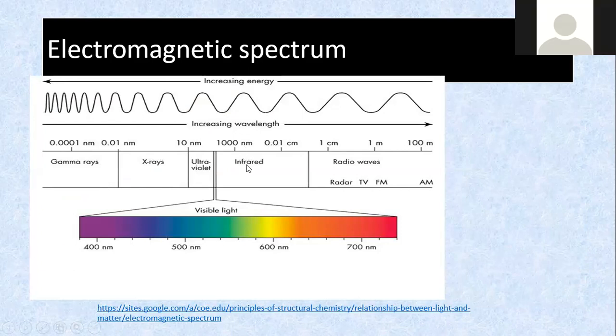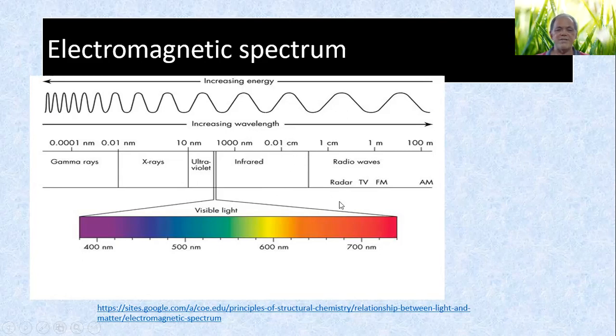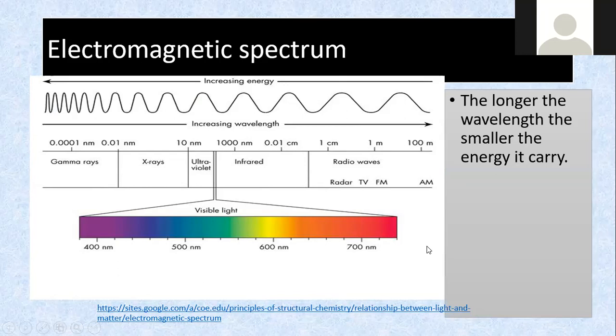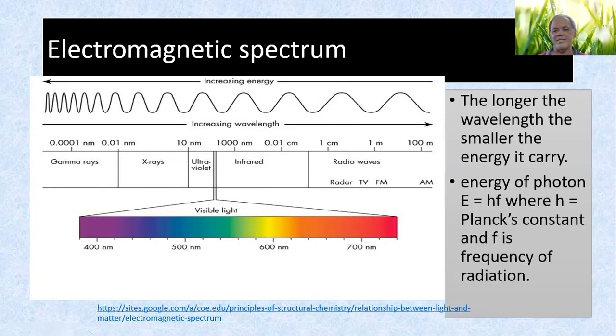The infrared is here, so our body probably emits in this region, the longer wavelength of the infrared. The longer the wavelength, the smaller the energy carried.